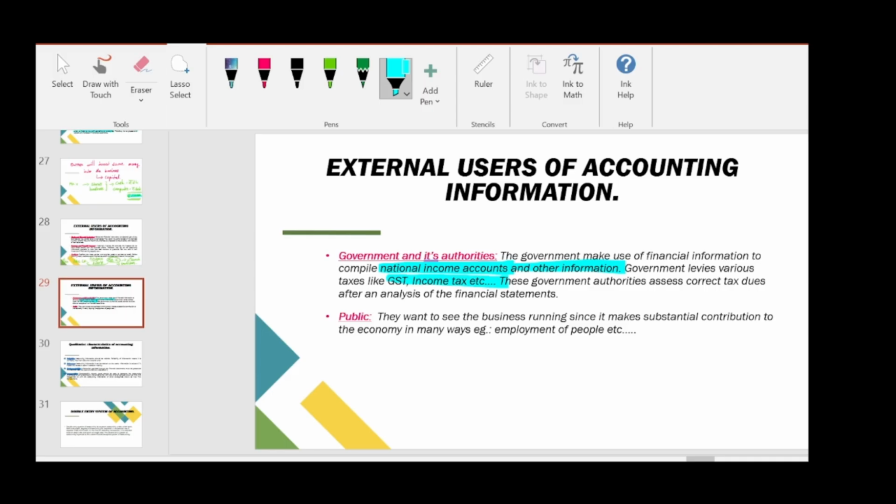in economics, we will learn something called national income.